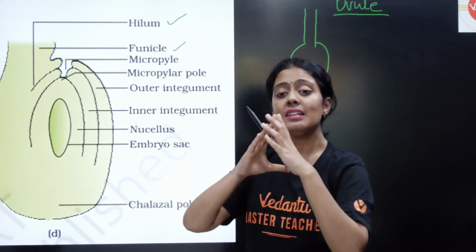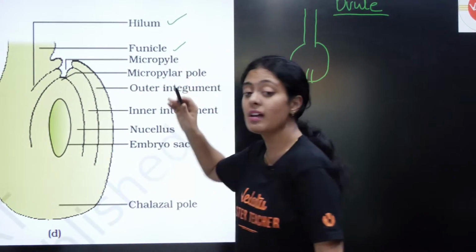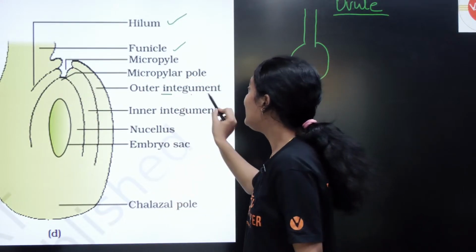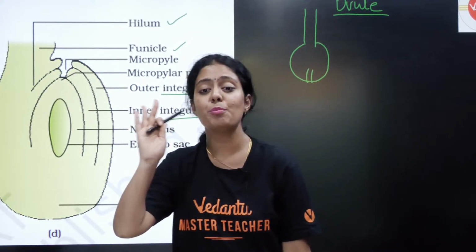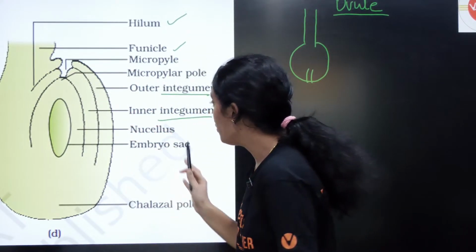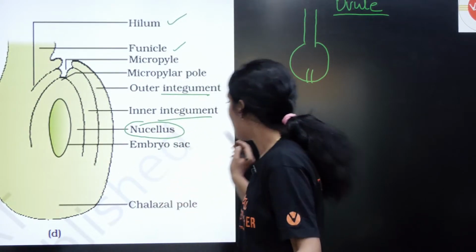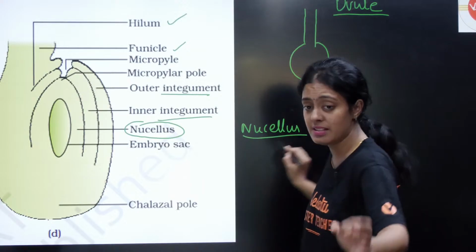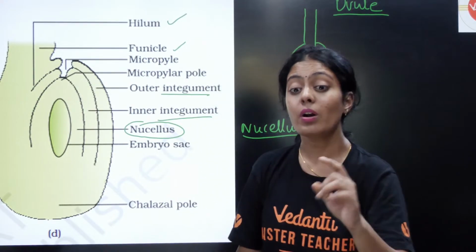And this entire ovule has protective layers. They are called integuments. What are integuments? They are protective layers. You also have the innermost protective layer, which is called nucellus. Many of you say nucleus, but it is not nucleus, it is nucellus.